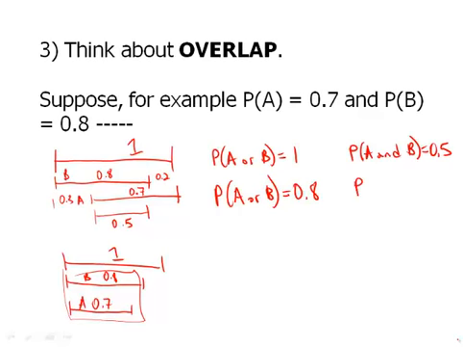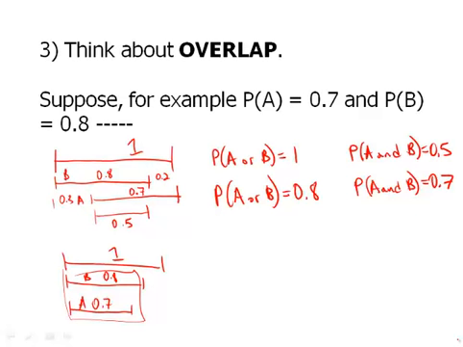And the probability of and, well, now that's the size of A, the probability of A and B. Everywhere where A is, B is also. So that's 0.7.